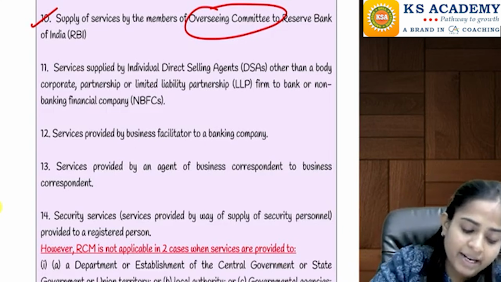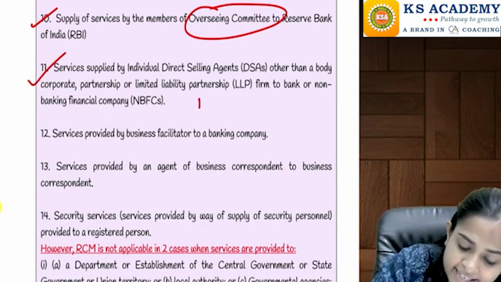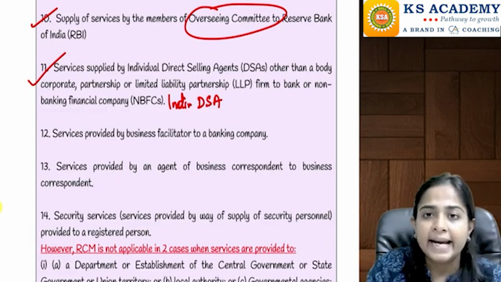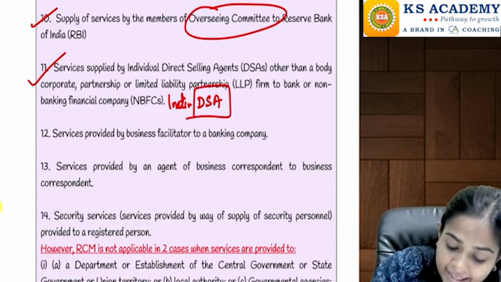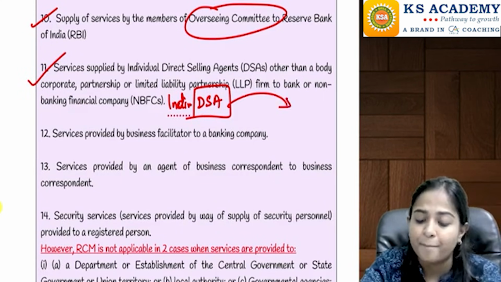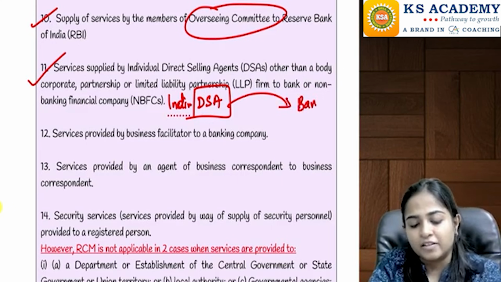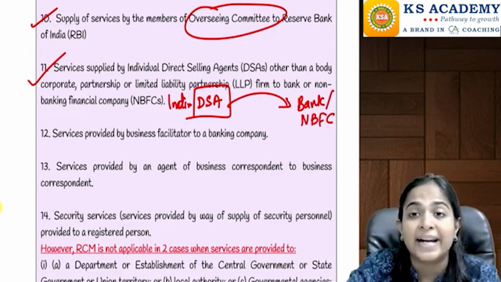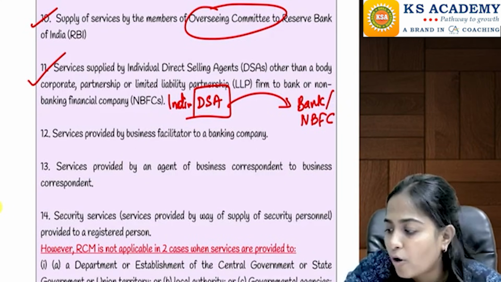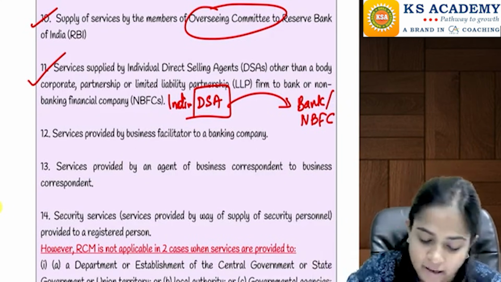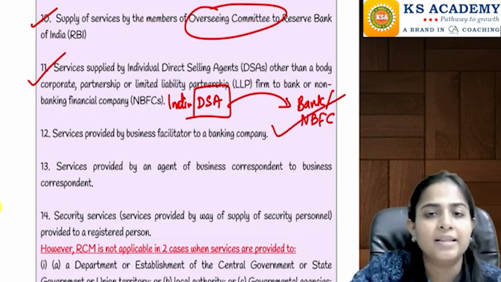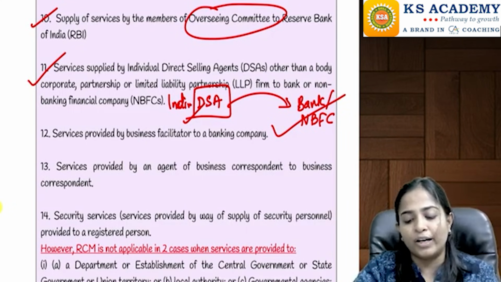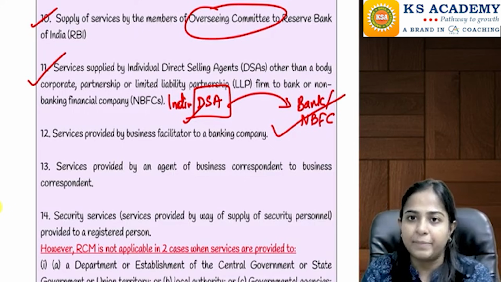Right? Then similarly, if there is a DSA, direct selling agent, an individual agent of a bank, an individual direct selling agent of a bank, etc., who is providing service to a bank or NBFC, means he is helping to get clients for the bank or NBFC, just like we had done for the insurance company. Again, the responsibility to pay the tax is not on that individual direct selling agent, but it is going to be on that bank or NBFC.